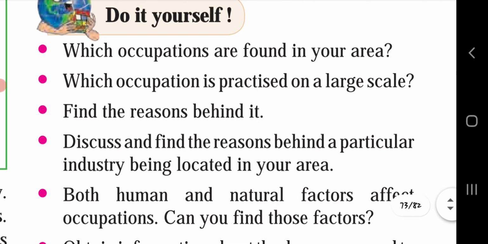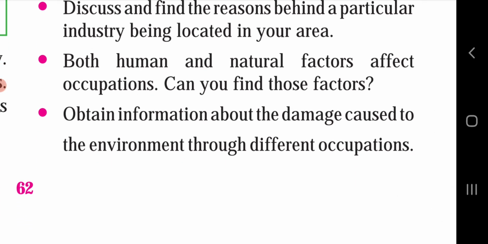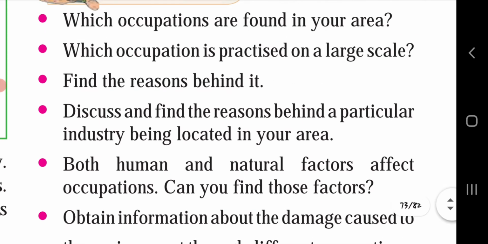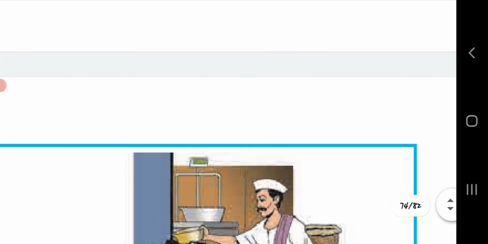Do it yourself. Which occupations are found in your area? Which occupations are practiced on a large scale? Find the reasons behind it. Discuss and find the reasons behind a particular industry being located in your area. Both human and natural factors affect occupation. Can you find those factors? Obtain information about the damage caused to the environment through different occupations. You have to collect the answers to these questions and write them down in your classwork.